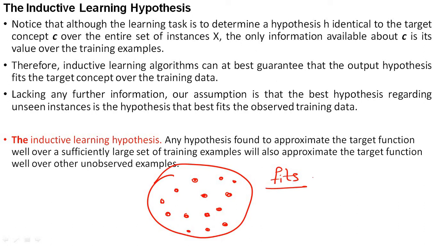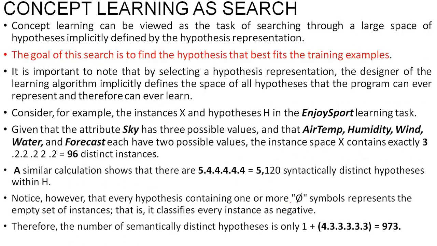Fits means it is exactly matching my training data, so I can call it best fit also. You might have gone through words like best fit and worst fit in your algorithms. Best means the best possible combination over here.